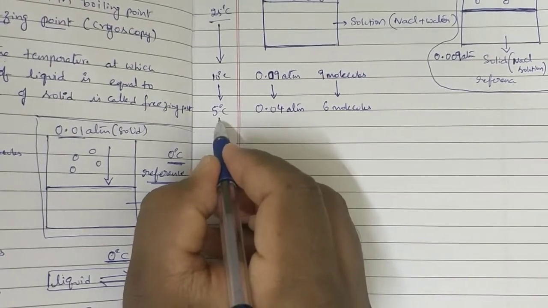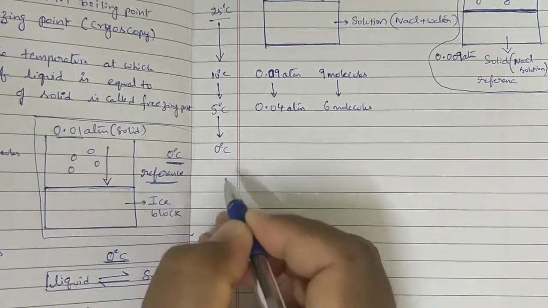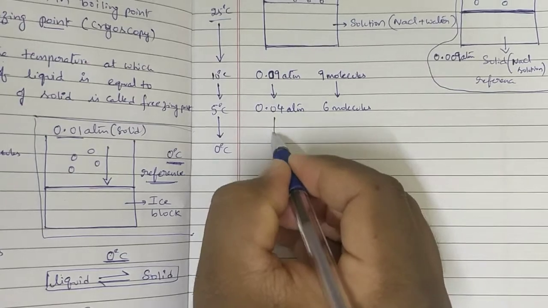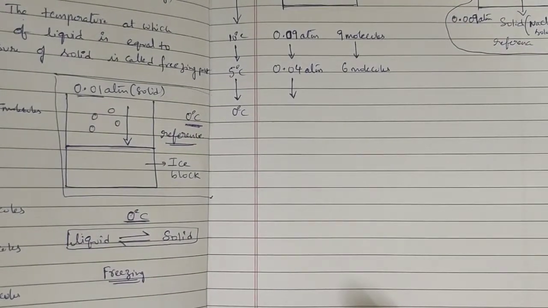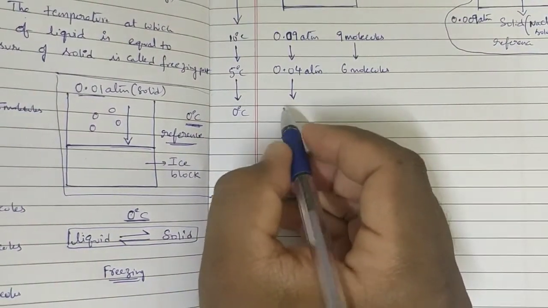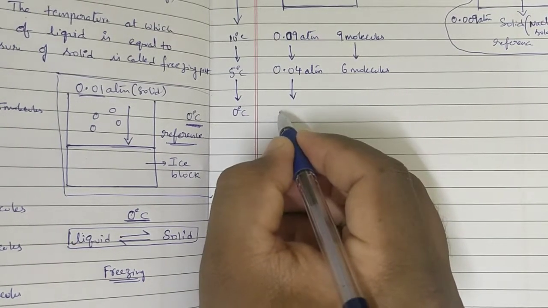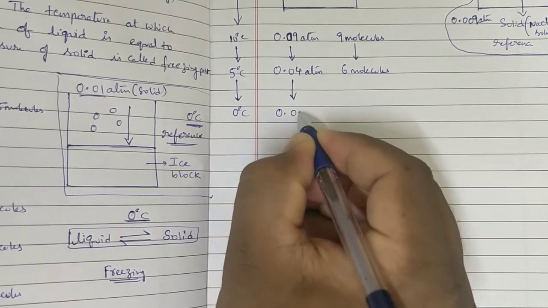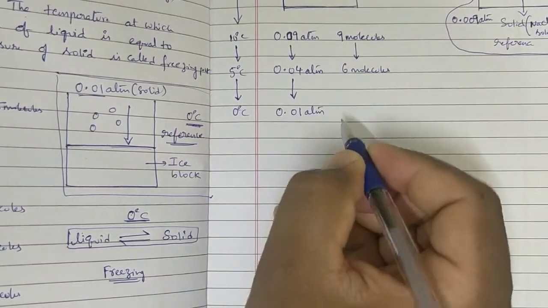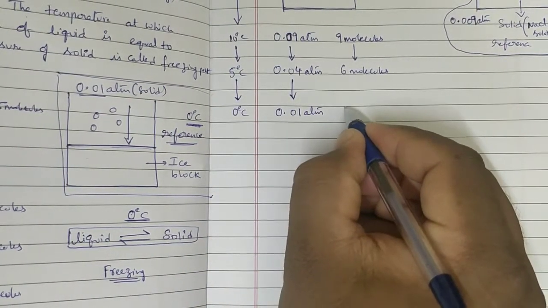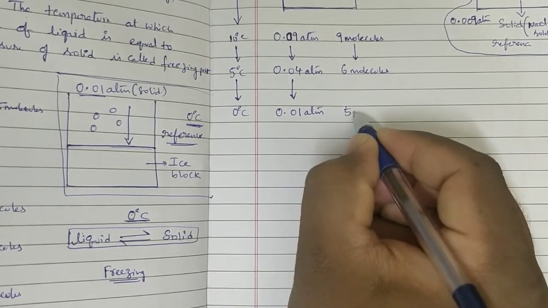Next, this 5 will reach 0 degrees centigrade. This 0.04 will reach 0.01 atmosphere because of 5 molecules.